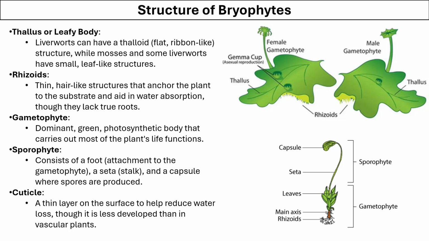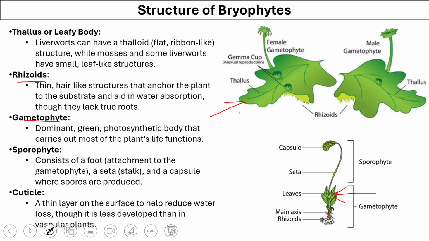Let's talk about the structure of bryophytes. The bryophytes can have a thallus or a leafy body. Thallus means they can have a body which is flattened and looks more like a ribbon, or they can have small leaves as in case of mosses and liverwort. Instead of proper root system, they have rhizoids, which are thin hair-like structures that act like roots.